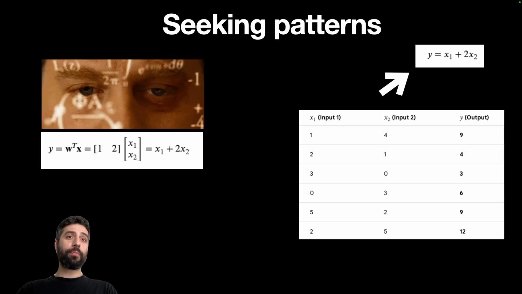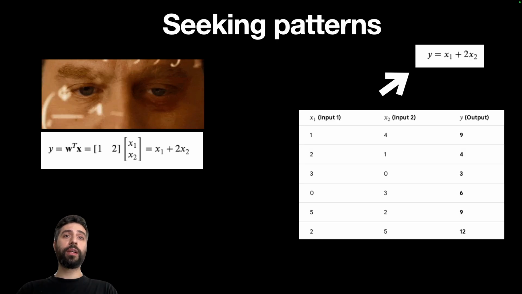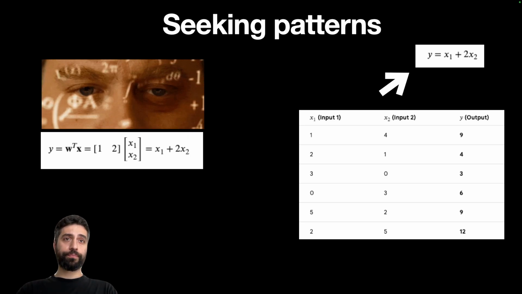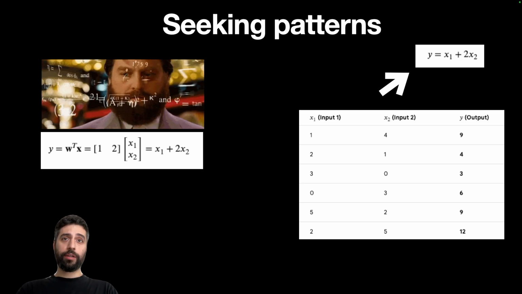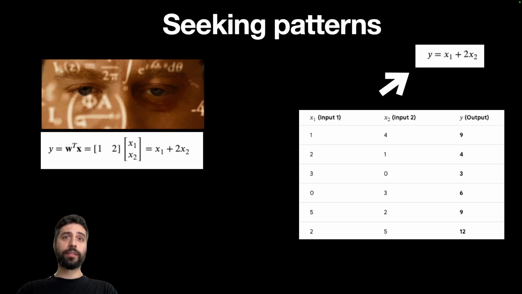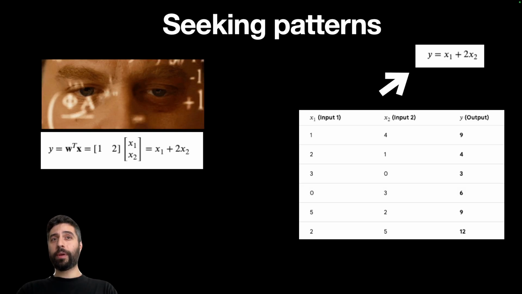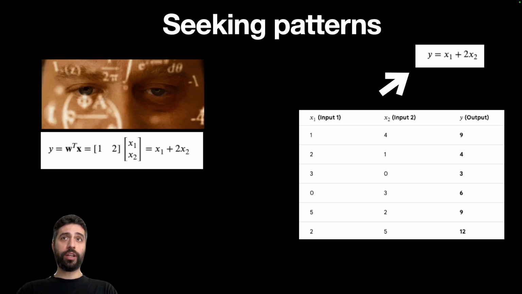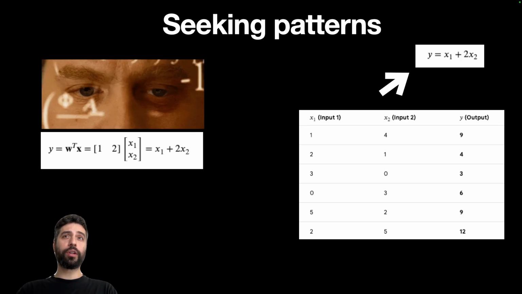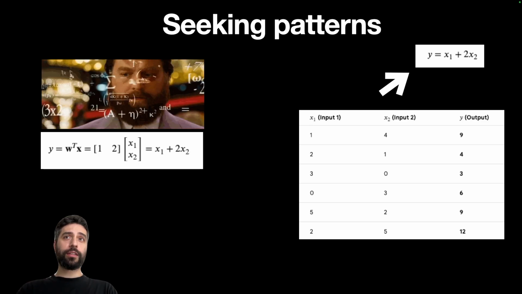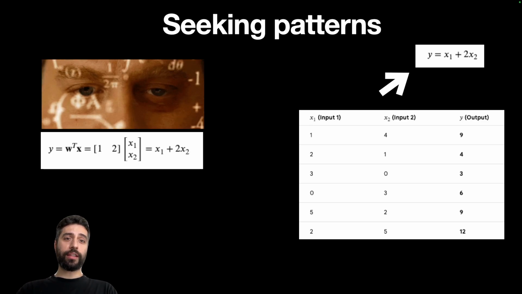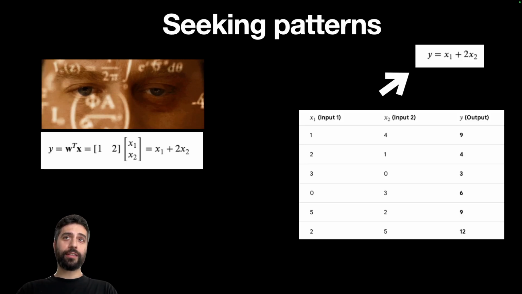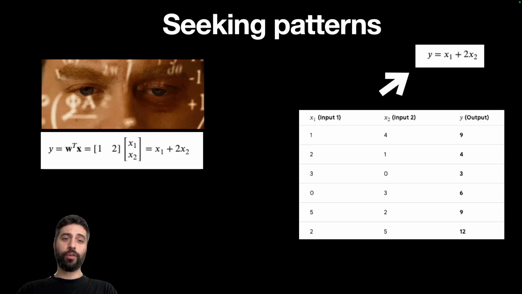Now imagine this table might have hundreds or even billions of rows, and I ask you to identify the relationship, and maybe the relationship is even more complex. A human can spend days or even months to identify the relationship, but the models are very, very good at seeking and spotting patterns in larger data sets. So from a high level point of view, this is the entire gist of the models.